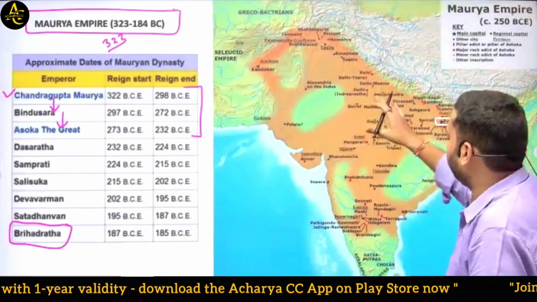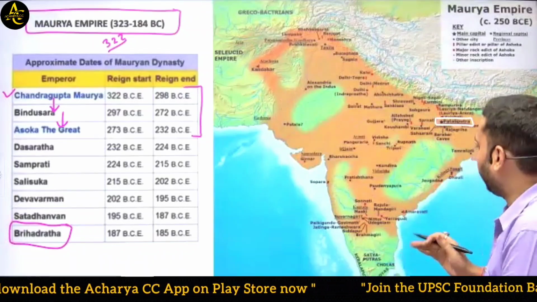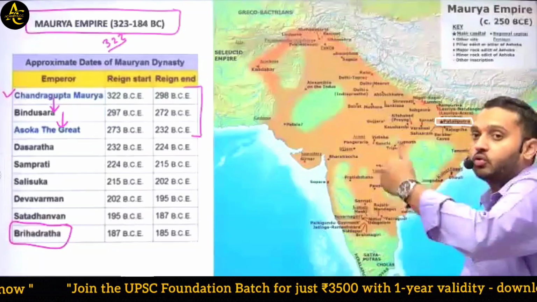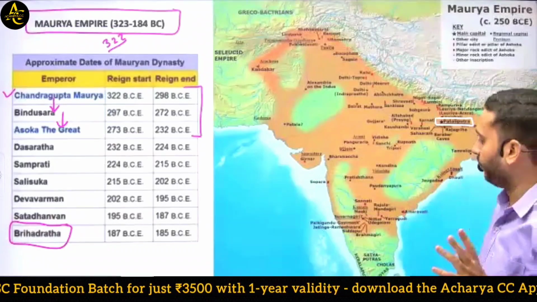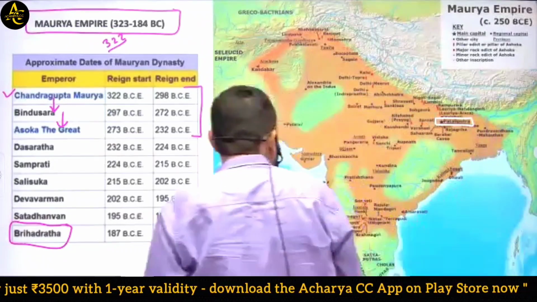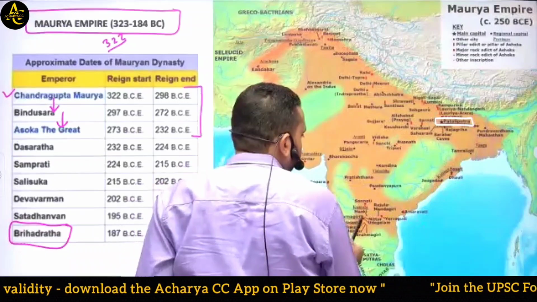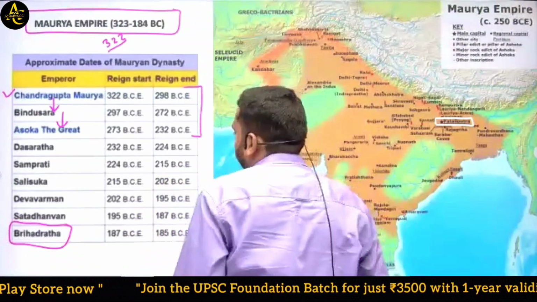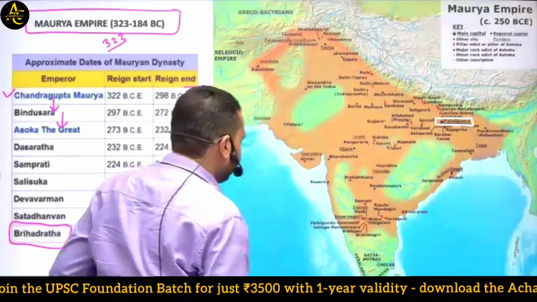These were all under Chandragupta Maurya and later Bindusar. They also expanded their territory to the south towards the Godavari river. Suvarnagiri, Nandagiri, Amaravati, all these regions were under their empire.